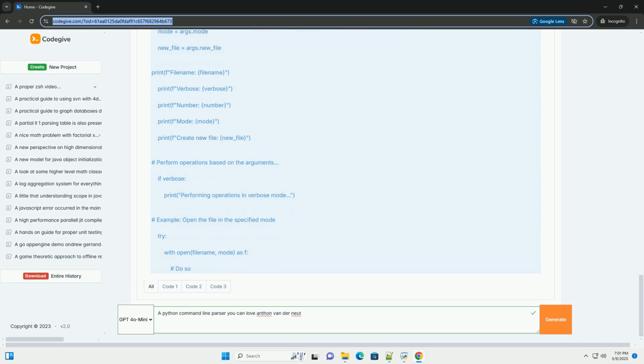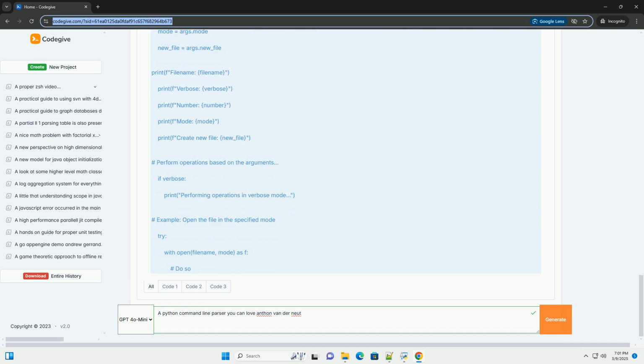Complete example. How to run it. 1. Save the code as a Python file, example my_script.py. 2. Open a terminal or command prompt. 3. Run the script with different arguments.